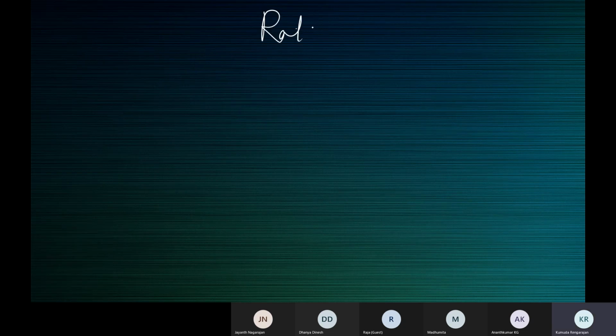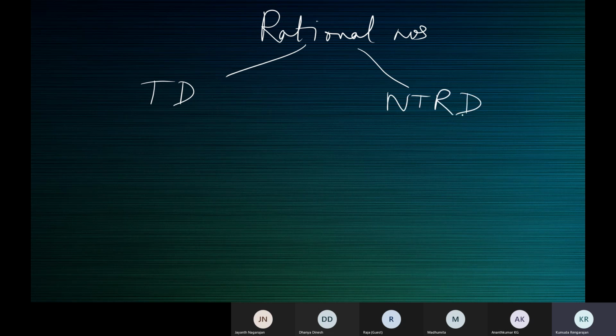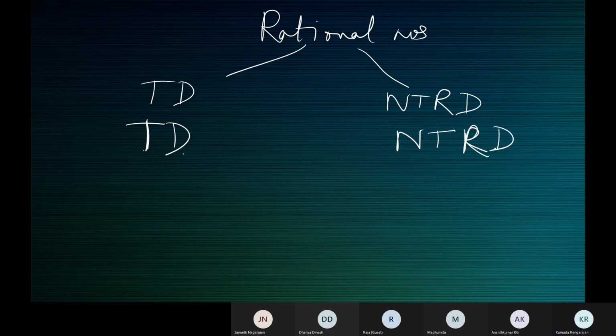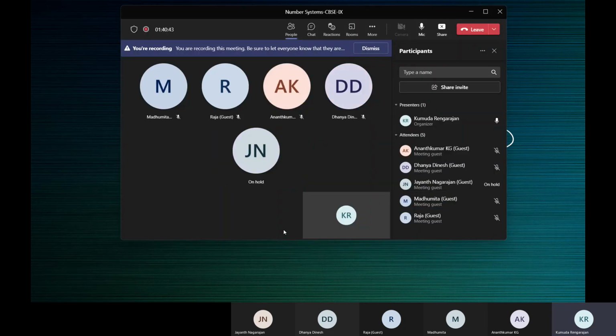So rational numbers have only two kinds of decimal expansions. Rational numbers have a terminating decimal expansion or a non-terminating repeating decimal expansion. Terminating decimal, or non-terminating repeating or recurring decimal. Because when you divide, only these two things can happen. What can happen when you divide?